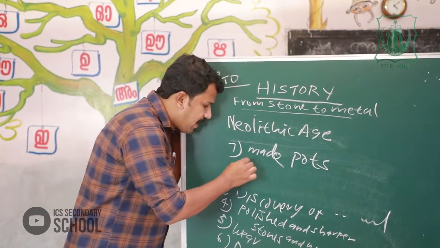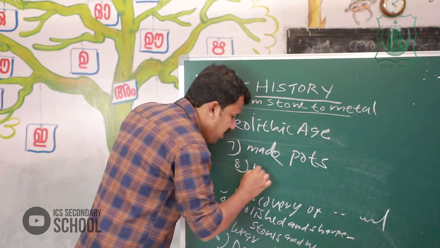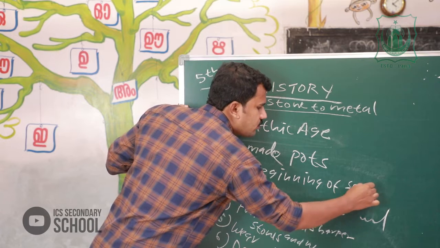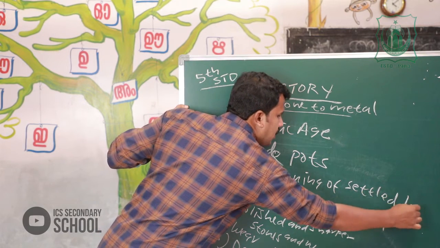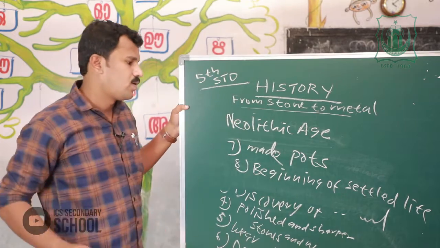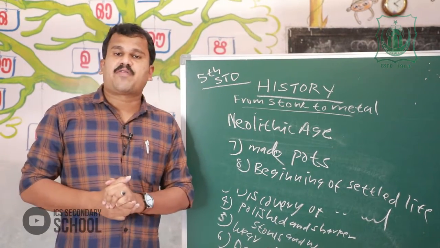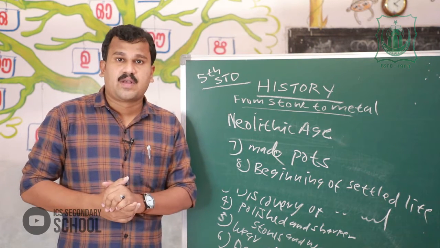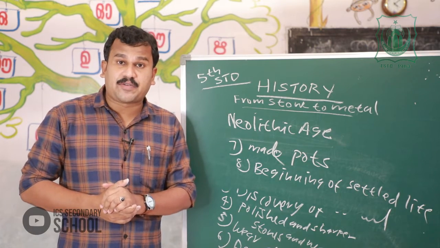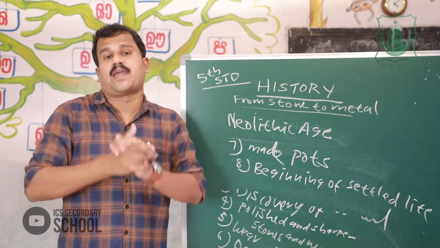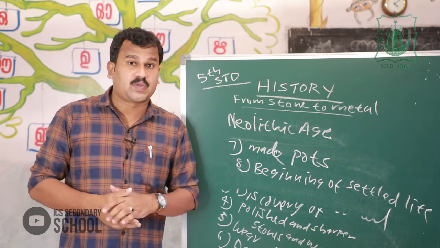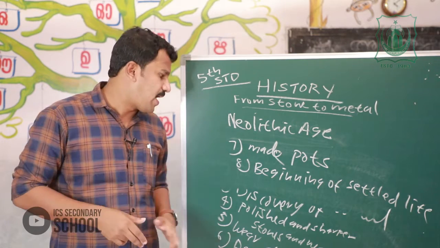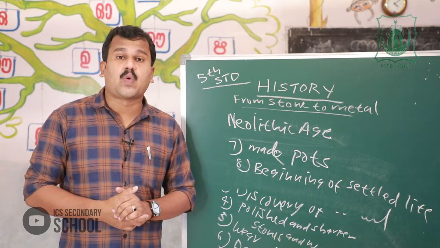Then eighth one, beginning of settled life. Neolithic people discovered agriculture and they were always busy with domestication of animals. Therefore, Neolithic man led a settled and social life. The discovery of agriculture and domestication of animals led Neolithic man to begin a settled and social life.